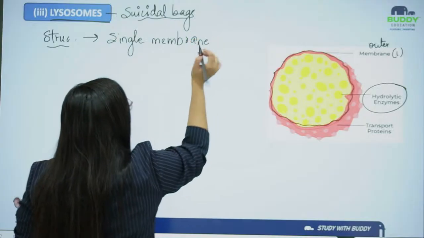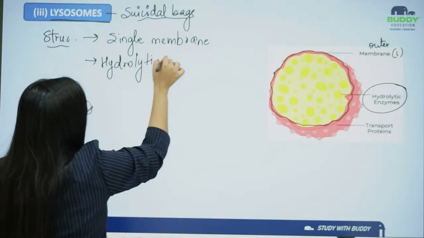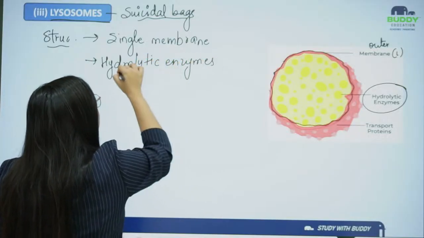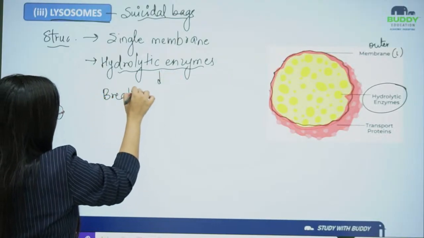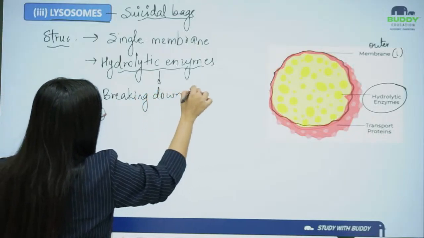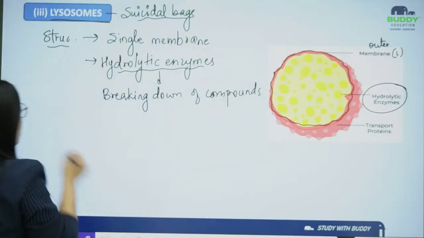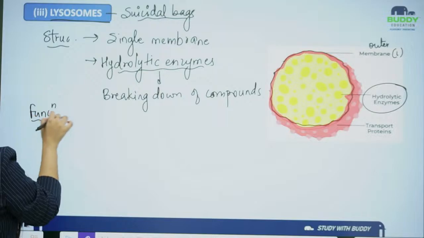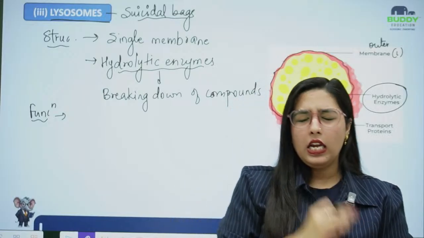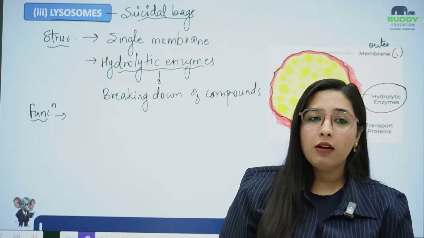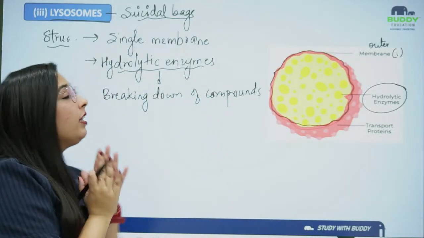Single membrane structure. They consist of hydrolytic enzymes, and these hydrolytic enzymes are responsible for the breaking down of compounds. Now if I talk about the function of lysosome, anything which is harming the cell, any structure which is harming the cell, this lysosome will be going and destroying that particular structure.